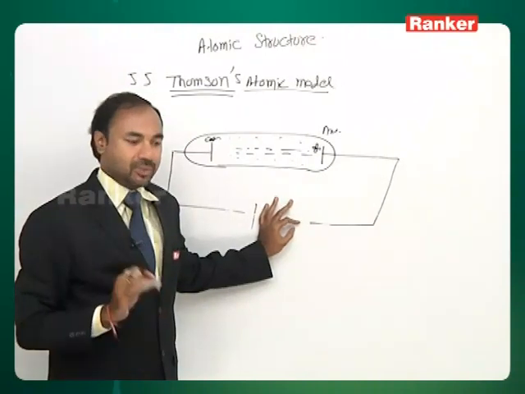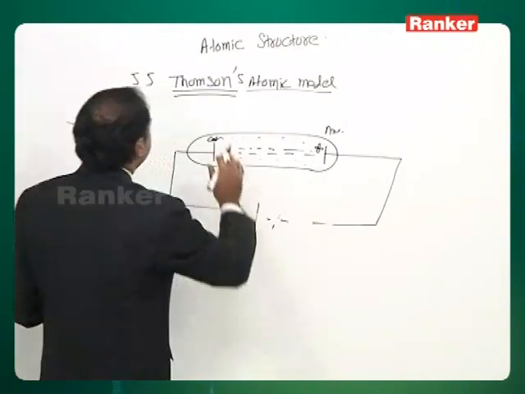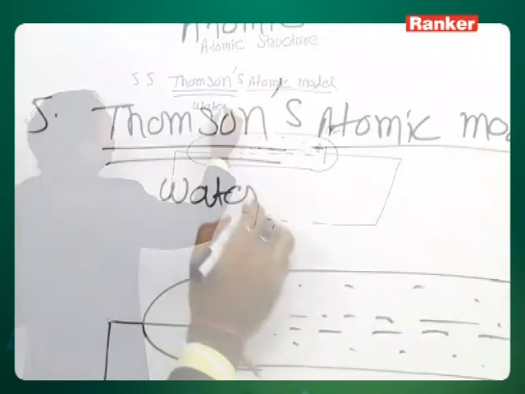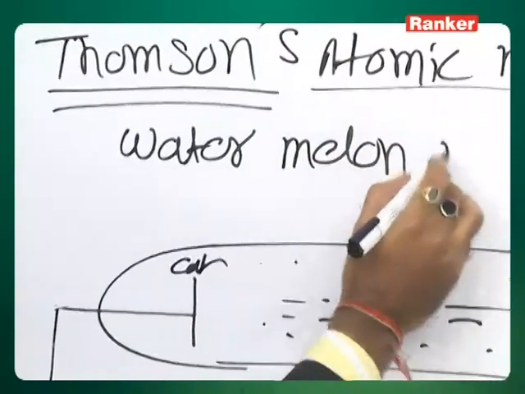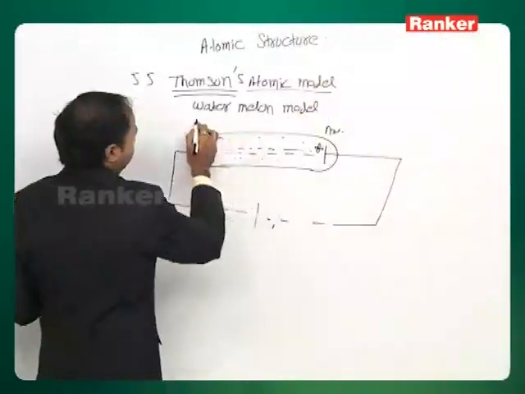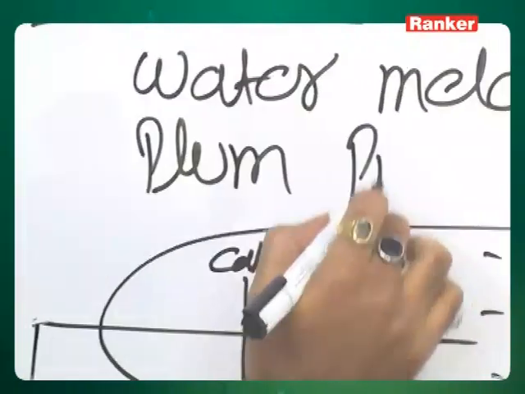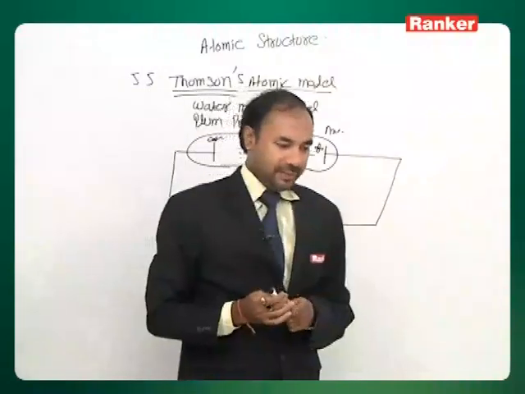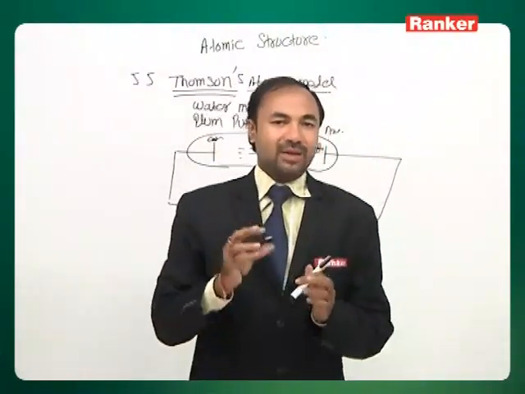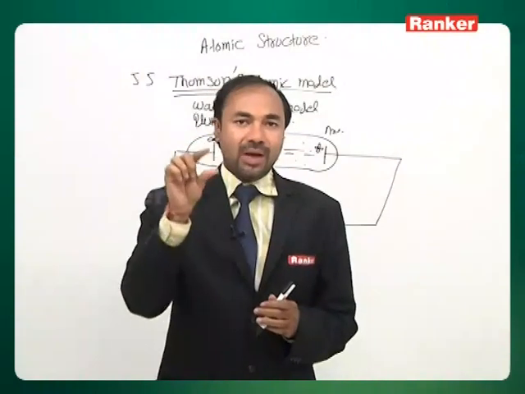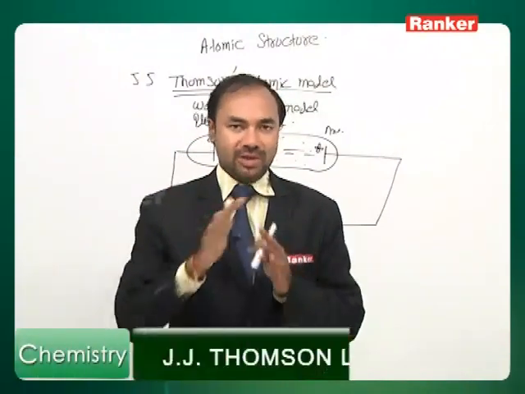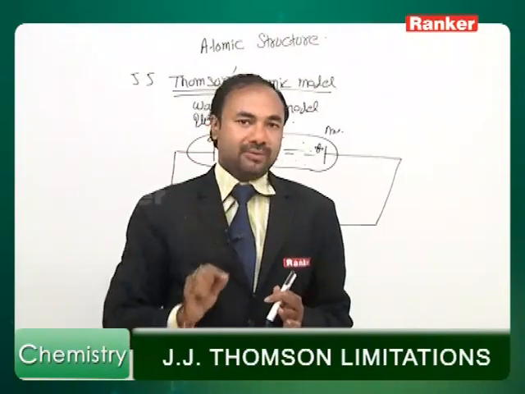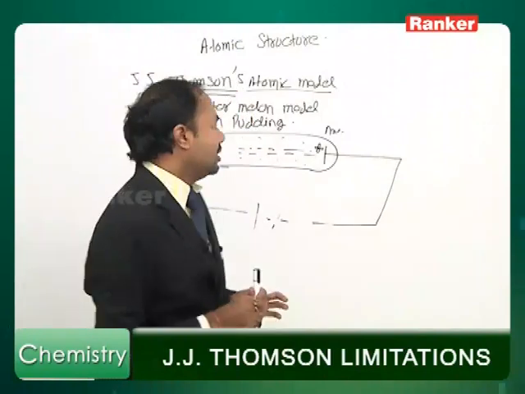Now, he gave one primitive model which after his name is known as Thomson's watermelon model, also called the plum pudding model. What he said in his model is that the atom is like a watermelon. That red pulp is like positive charge spread over it, and the negative charge electrons are embedded into it like black seeds. This is what he said.